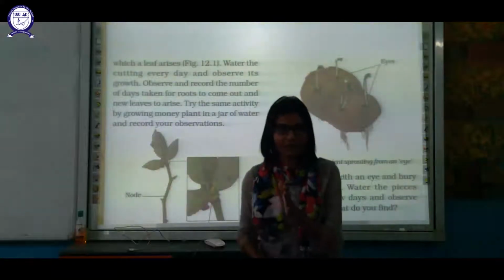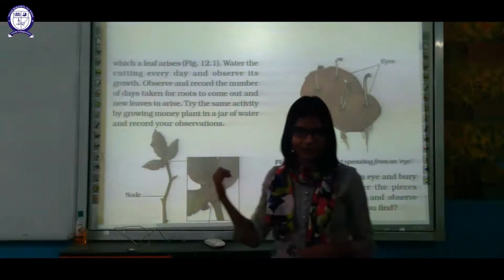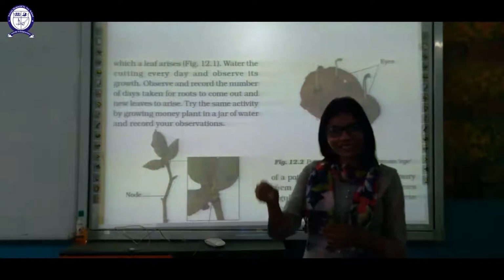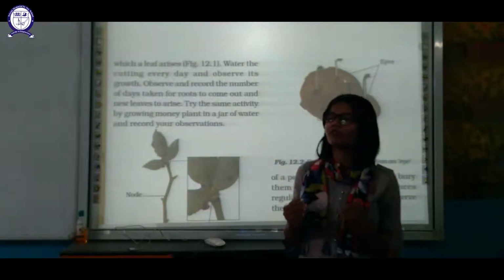You have to cut the stem of the two plants which were mentioned above. Then you have to bury that in the soil and then you have to observe the growth.